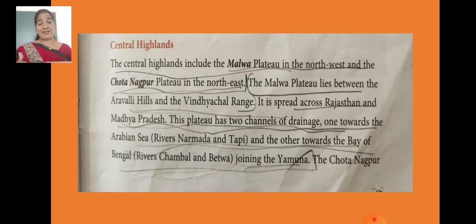If you will see Central Highland, children, the Central Highland include two plateaus. It is very important. First one is Malwa Plateau and second one is Chota Nagpur. So you should know about Malwa Plateau. Malwa Plateau lies between the Aravalli Hills and Vindhyachal range. It is very important, children. It is spread across Rajasthan and Madhya Pradesh. This plateau has two channels of drainage, one towards the Arabian Sea, and the other towards the Bay of Bengal, joining the Yamuna River.